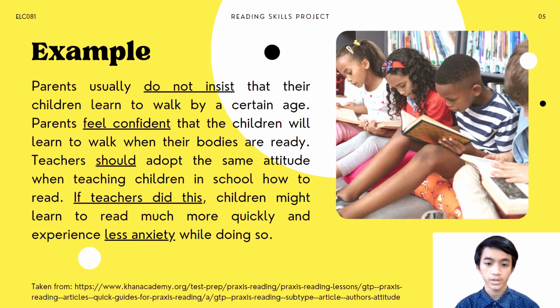In the example, the author uses a third point of view. In the first and second sentences, the author is giving a context. Parents don't force their children to walk. In the third sentence, the author urges teachers to do the same thing. Don't force children to know how to read at a certain age. In the fourth sentence, the author predicts a positive outcome that will happen if the teachers do so.